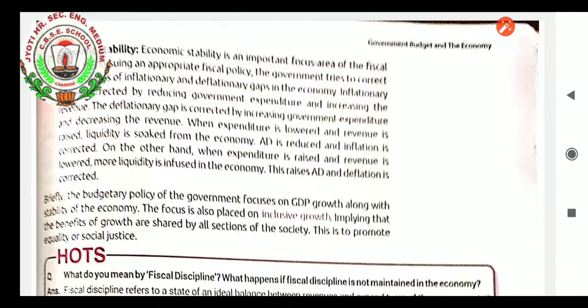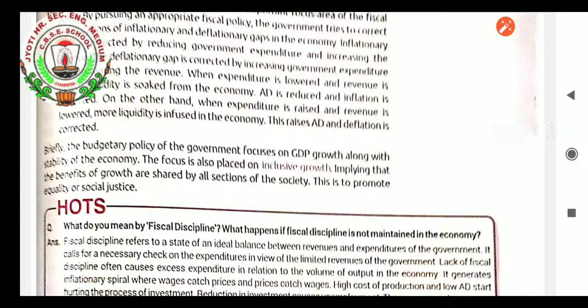Briefly, the budgetary policy of the government focuses on GDP growth along with the stability of the economy. The focus is also placed on inclusive growth, implying that the benefits of growth are shared by all the sections of the society. This is to promote equality or social justice.